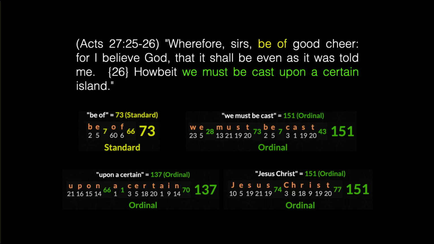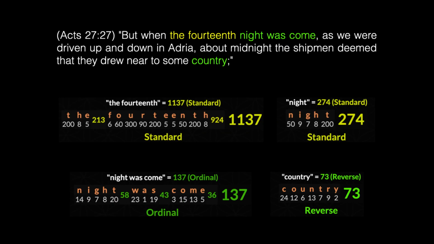Let's go to Acts 27, pick it up in verse 25. Wherefore, sirs, be of good cheer, for I believe God, that it shall be even as it was told me. Howbeit, we must be cast upon a certain island. Notice that the phrase "we must be cast" is the exact value of the phrase Jesus Christ, which is 151. The first phrase in the Bible, case sensitive, "in the," occurs exactly 151 times in the King James Bible.